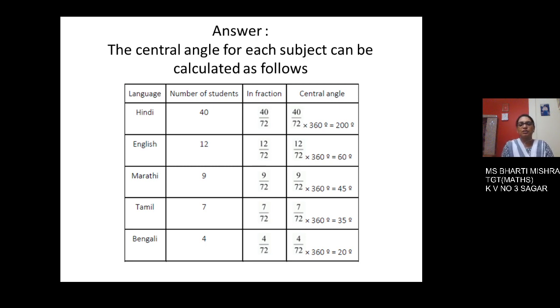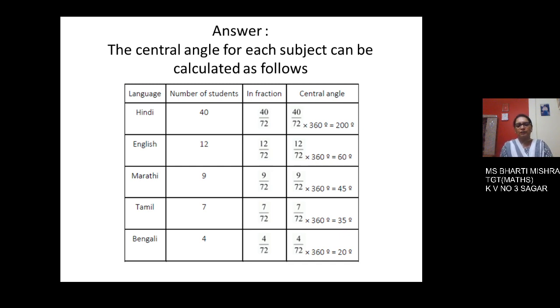Now this fraction is 7 upon 72 and this 7 upon 72 is multiplied by 360 which results as 35 degree. For Bengali, you have got 4 students speaking Bengali. So this 4 is out of 72. The fraction is 4 upon 72 and to calculate the central angle, this is multiplied by 360 degree.